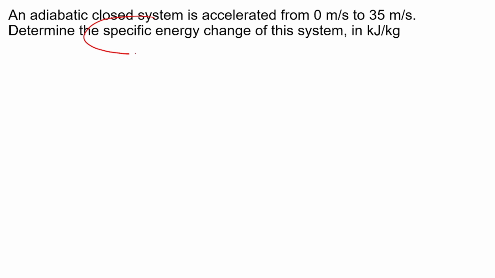So, walang sinabi kung anong type of energy. But, base sa mga given sa atin, meron tayong initial velocity at final velocity. From 0 meter per second, naging 35 meter per second. So, we can say that our initial velocity or V sub 1 is 0 meter per second and V sub 2, our final velocity, is 35 meter per second.